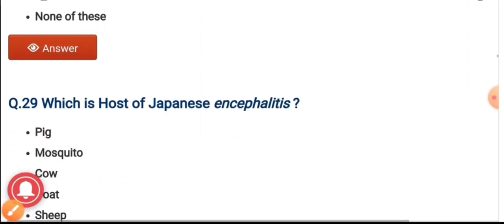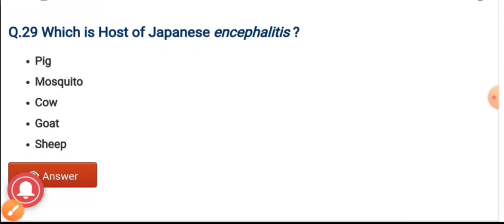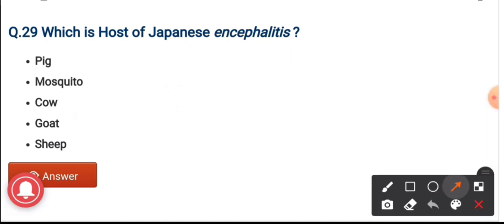Question number 29. Which is the host of Japanese encephalitis? Options are pig, mosquito, cow, goat, and sheep. And the correct answer is mosquito. It is the host of the disease Japanese encephalitis.